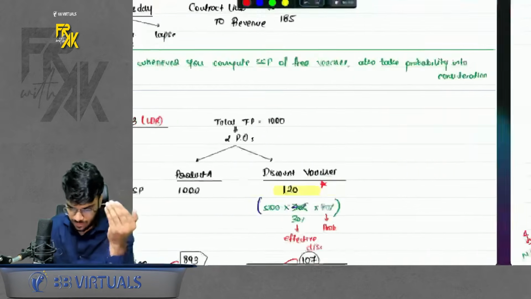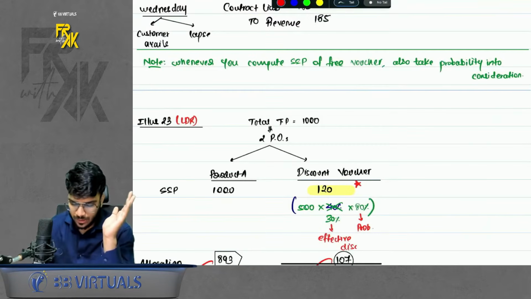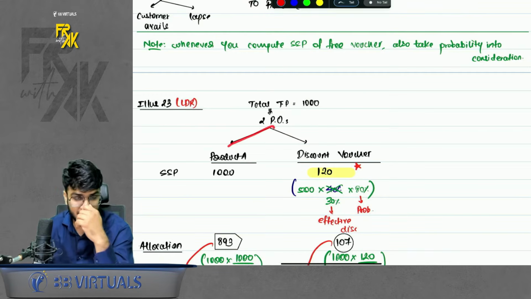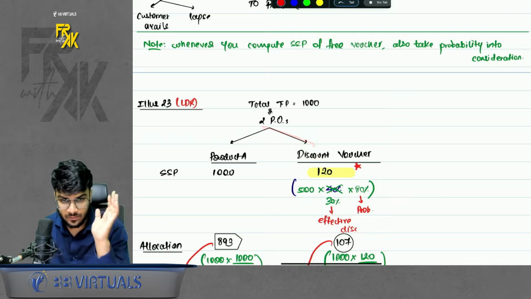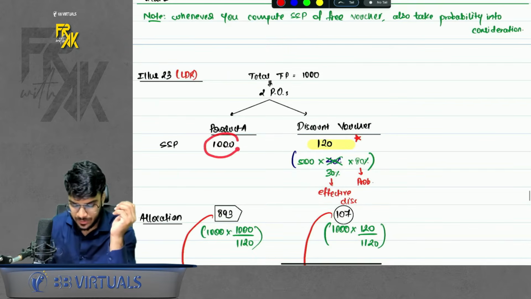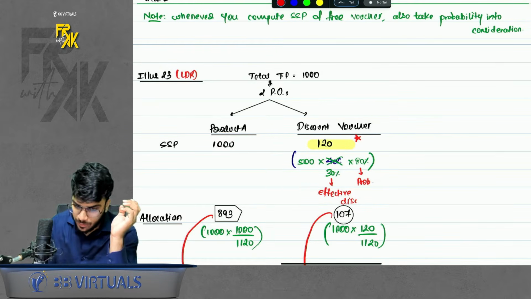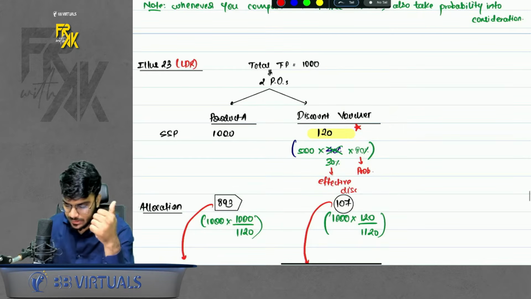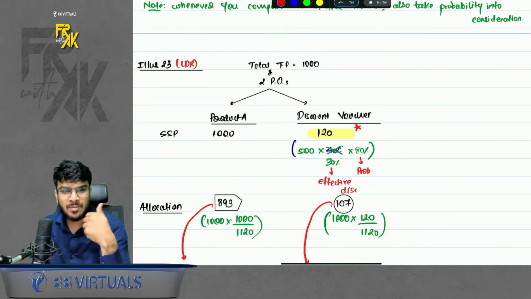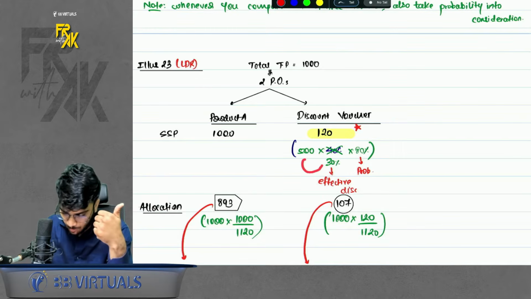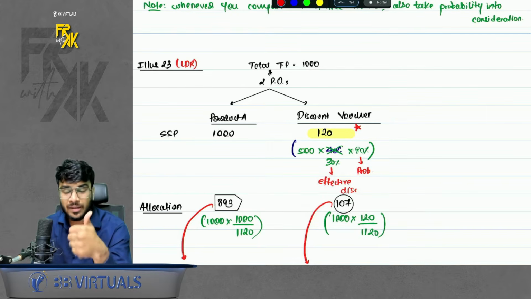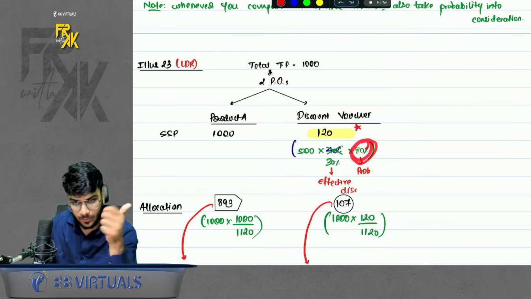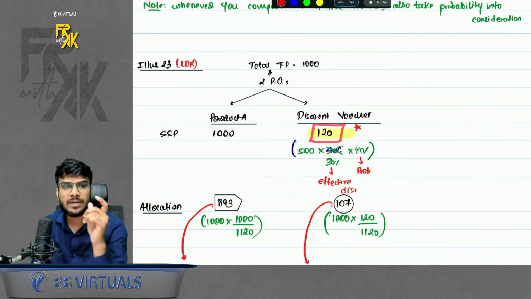How many POs are there? So how to solve this? Please have a look here. On day 1, customer is receiving ₹1,000. There are 2 POs. One is a sale of product, one is a discount voucher given. What is the SSP? SSP product A is 1,000 only. The important part here is finding the SSP of discount voucher. How will you find this? Just take how much purchase will the customer make in future into the discount percentage, effective discount. Don't take 40, take 30 only, because the effective discount is 30% only, into the probability. Okay, this is the effective discount which you will give in future.